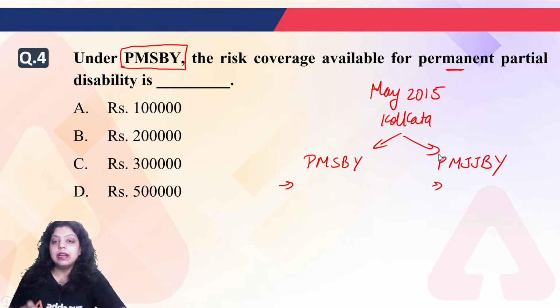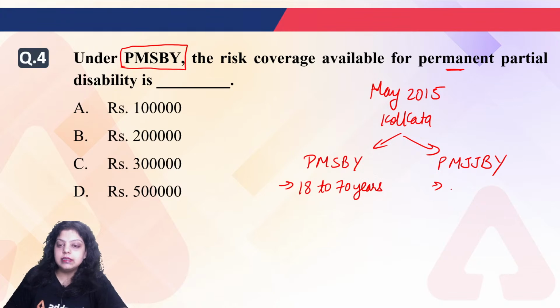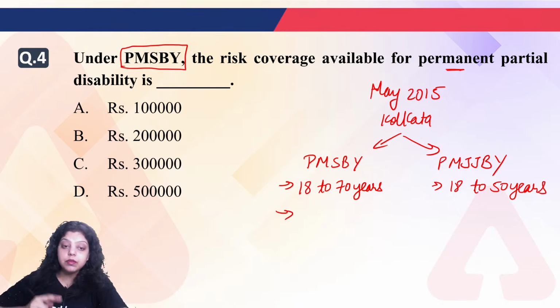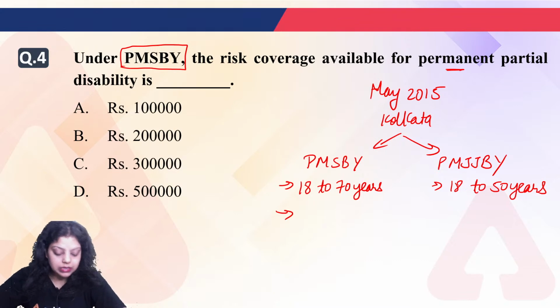Now let's discuss. First of all, in Suraksha Bima Yojana, the age group is 18 to 70 years. And in Jeevan Jyoti Bima Yojana, the age group is 18 to 50 years. Right? In Suraksha Bima Yojana, how much premium do we have to pay? Let me know. What is the premium of Suraksha Bima Yojana? And what is the premium of Jeevan Jyoti Bima Yojana?